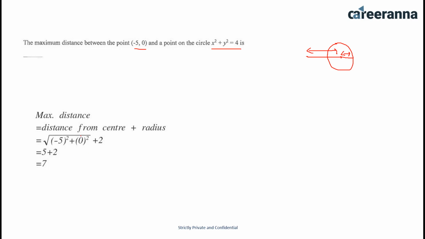Distance from center plus radius. Distance from center can be easily calculated using the formula. It is the distance from center plus radius, which is 2, as we can see. So it would be 5 plus 2 and answer would be 7.